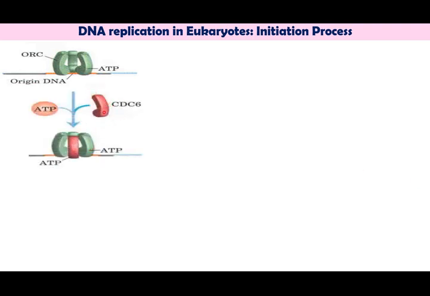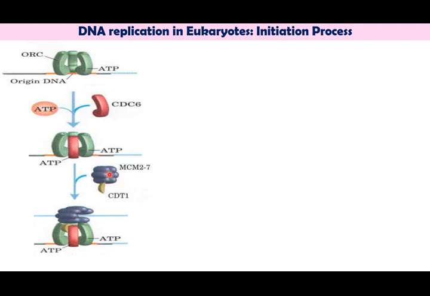Now this CDC6, the Cell Division Cycle Protein 6, uses ATP molecules and activates the ORC. ORC then takes this MCM2-7 complex, which consists of minimum chromosome maintenance proteins. There are 6 in number, and hence this complex is known as the MCM2-7 complex. And this is CDT1, the Cell Division Cycle Transcript 1.